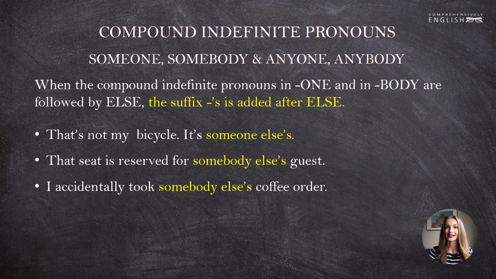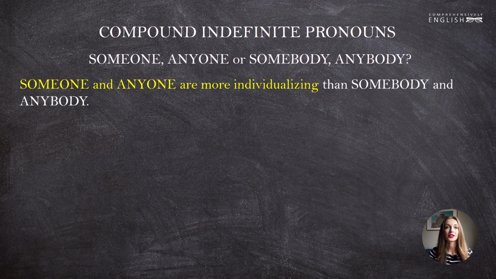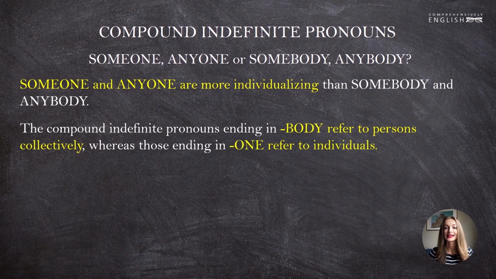When choosing between someone, anyone, and somebody, anybody, we should also keep in mind that someone and anyone are more individualizing. The compound indefinite pronouns ending in body refer to persons collectively, whereas those ending in one refer to individuals, which is logical if you think about one.